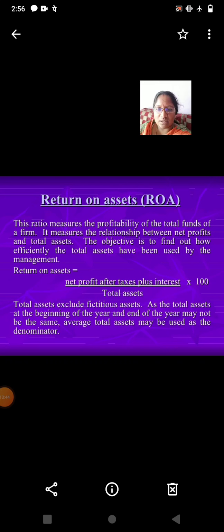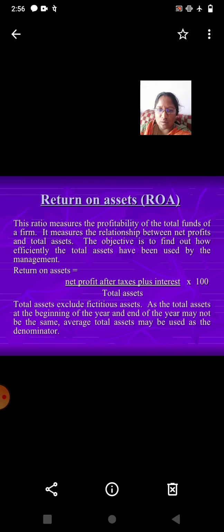Return on assets. This ratio measures the profitability of the total funds of a firm. It measures the relationship between net profits and total assets. The objective is to find out how efficiently the total assets have been used by the management. Return on assets equals net profit after taxes plus interest divided by total assets, multiplied by 100.